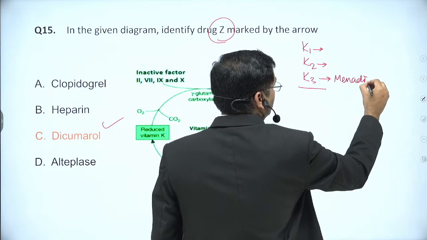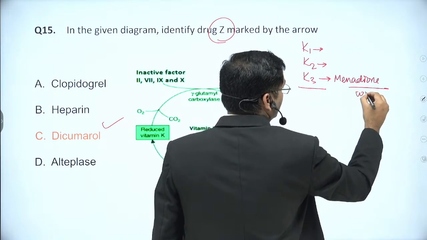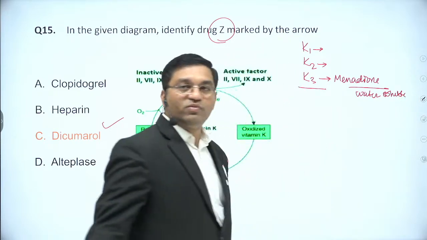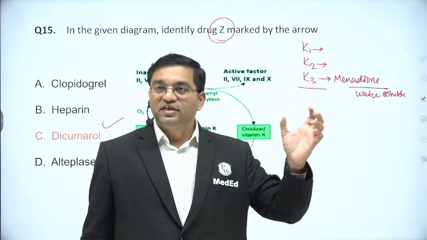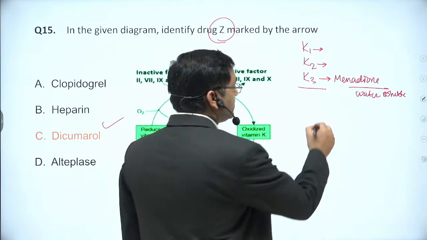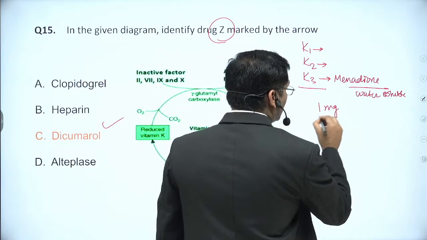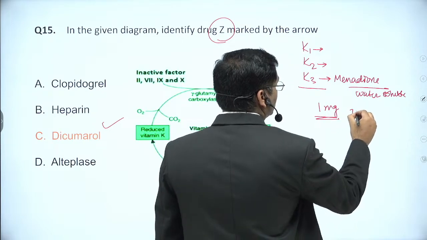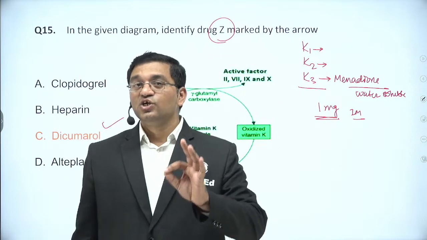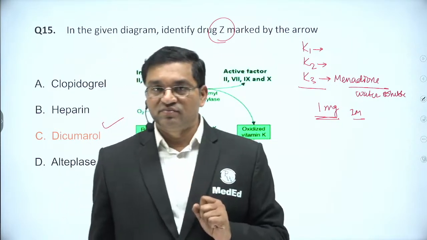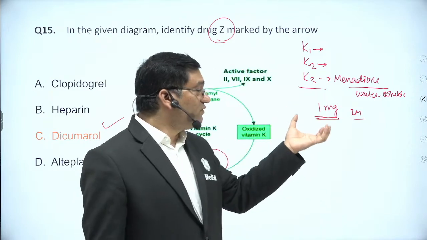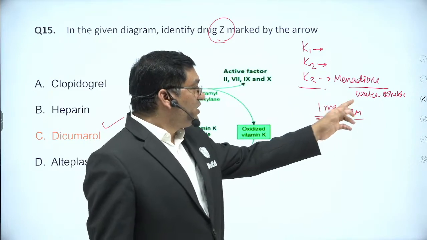Menadione is water soluble. All of you know that vitamin K is a fat soluble vitamin, but this synthetic form is water soluble. One milligram of menadione is given intramuscularly at birth, prophylactically, to prevent bleeding.